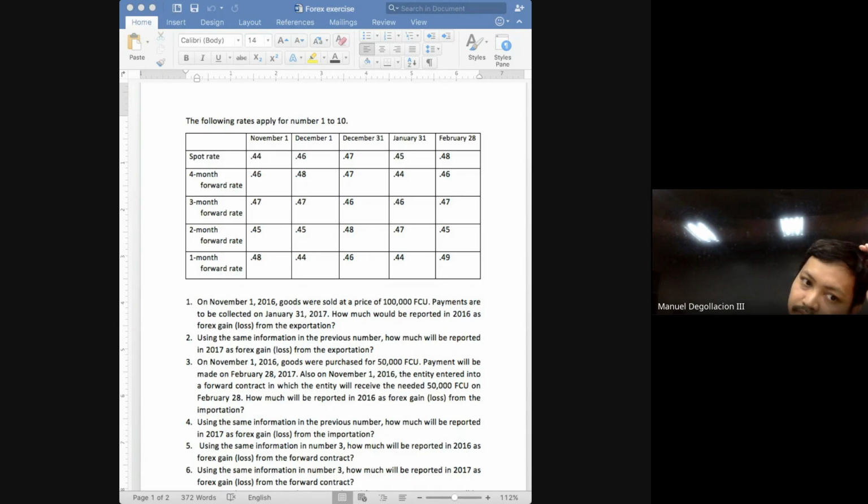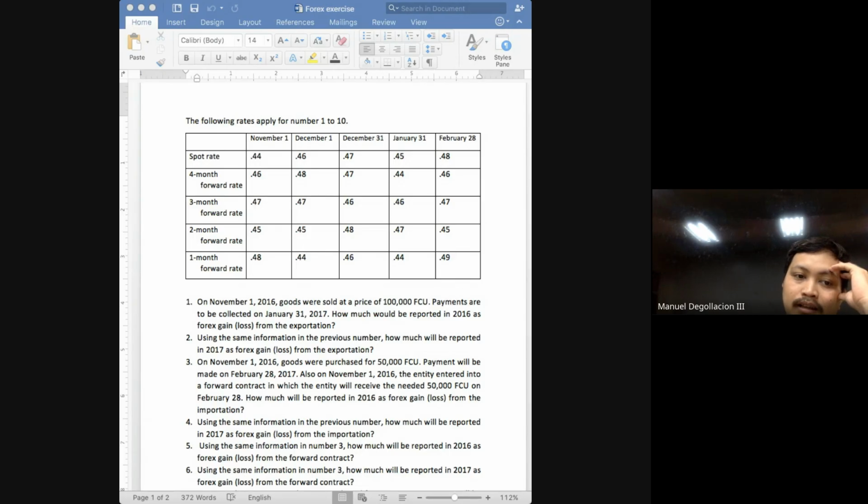What is the estimated spot rate on November 30, class? It will be the 0.48, which is the 1-month forward rate. Why? Because as of November 1, November 30 is 1 month away. Again, why do I want you to keep on practicing determining the estimated spot rate on future dates? Because that is the rule for the carrying amount of your forward contract receivable, class. Again, your forward contract receivable is to be measured at the estimated spot rate at the date of settlement.